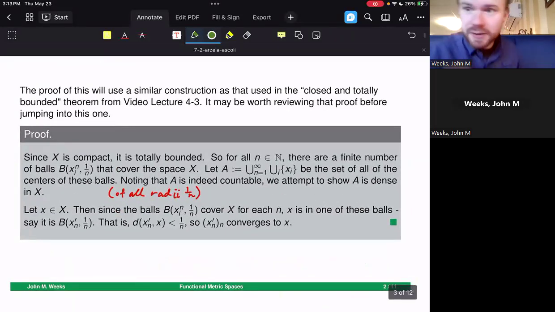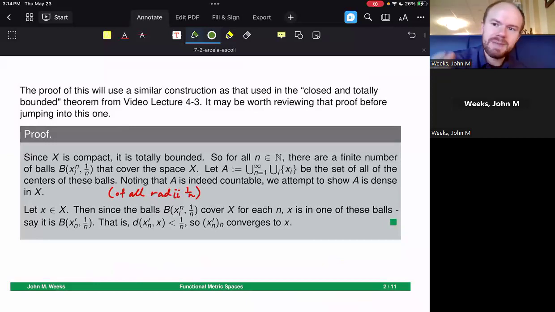And it's remarkable how short this proof is. Now, I'll want to talk about it at some length just to make sure that we go through and get it. But it's maybe interesting to note that this is a lot like our last theorem in video lecture 4-3, where we were talking about compactness. So if X is compact, first things first, it is totally bounded. Remember that totally bounded means that there is going to be a finite number of balls that cover the space for any type of radius value that you give each of those balls. So for all n in the naturals, I'm going to choose that radius value to be 1 over n. So there's a finite number of those balls.